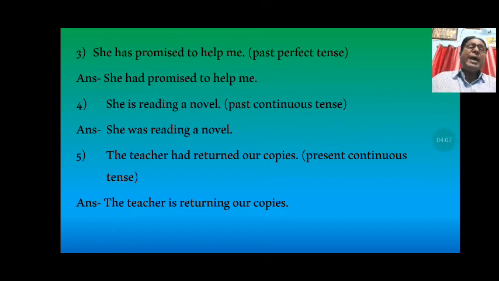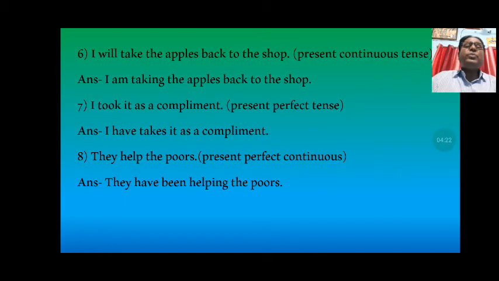The teacher had returned our copies. Here you have to change the sentence into present continuous tense, and that will be, the teacher is returning our copies. Sixth one is, I will take the apples back to the shop.